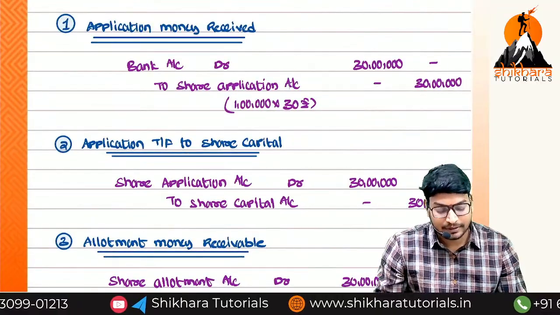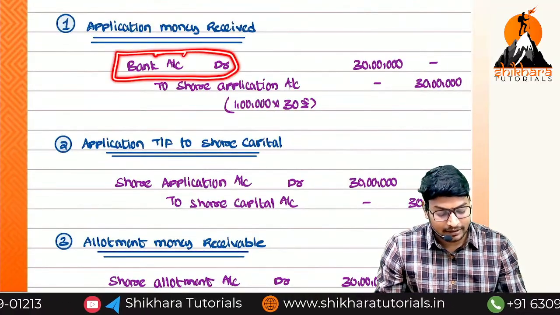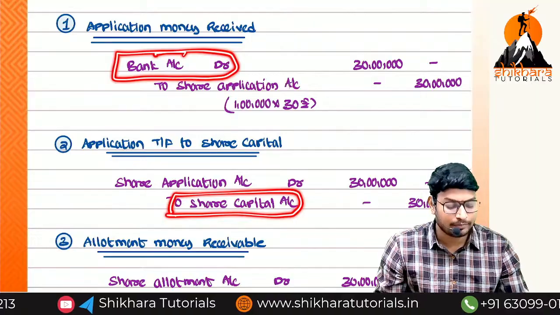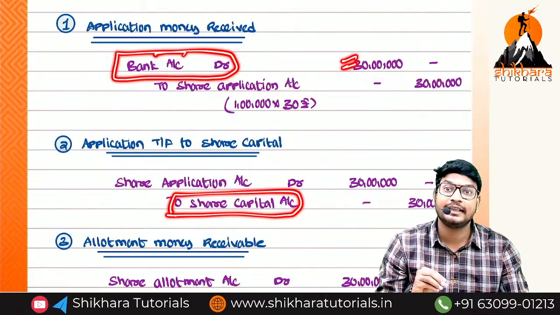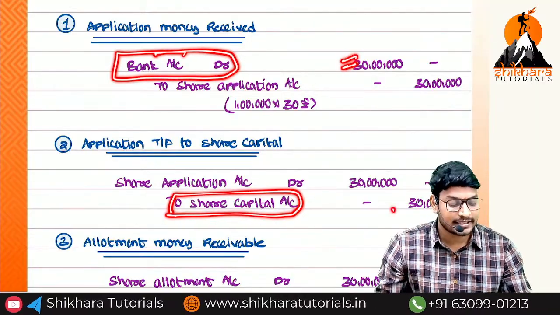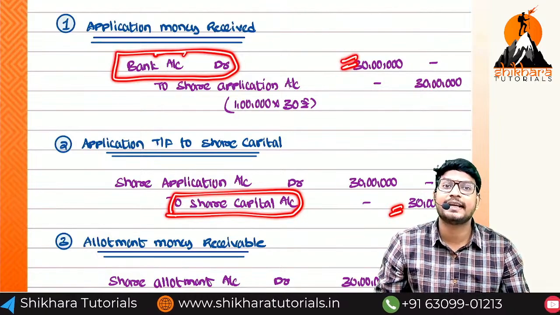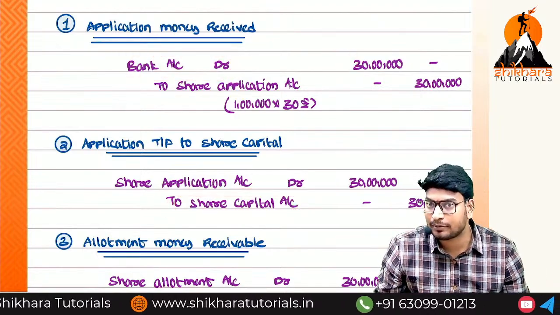That means how many accounts are we still having? Bank account and share capital account. Bank account is showing how much? 30 lakhs of debit balance. Share capital account is showing how much? 30 lakhs of credit balance. Are you getting the point or not?